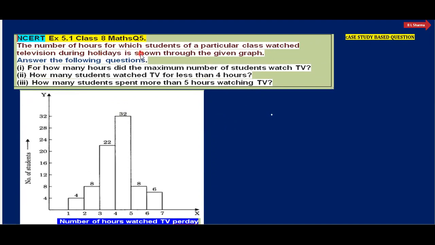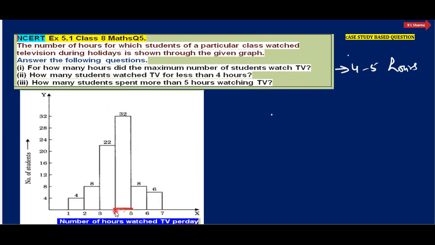For how many hours did the maximum number of students watch TV? कितने आवर्स? देखिए मैक्सिमम स्टूडेंट है 32 स्टूडेंट्स है और उन्हें कितना आवर्स के बीच में देखा? 4 to 5. So you can write here, that is 4 to 5. So the answer of the first part of this question is 4 to 5. Number 2, how many students watch TV for less than 4 hours?